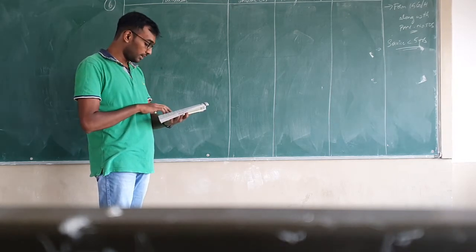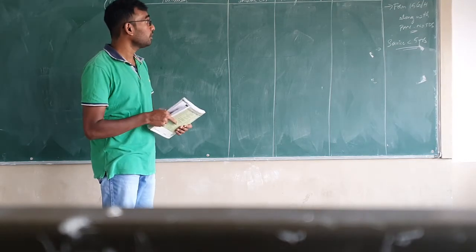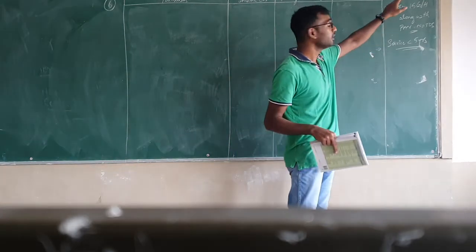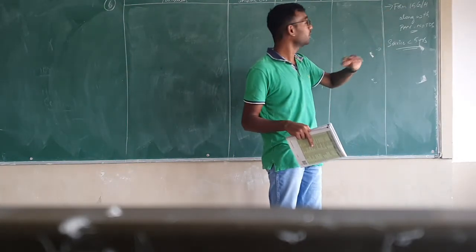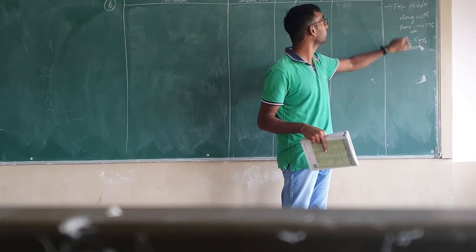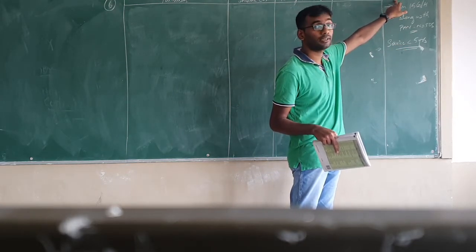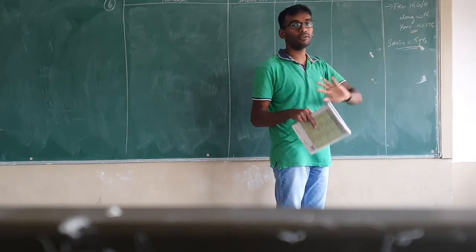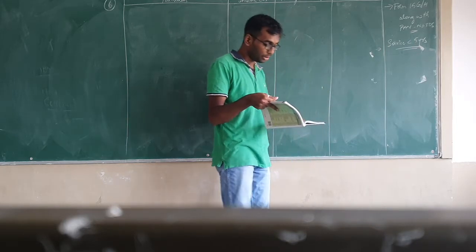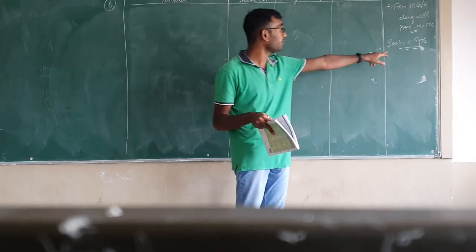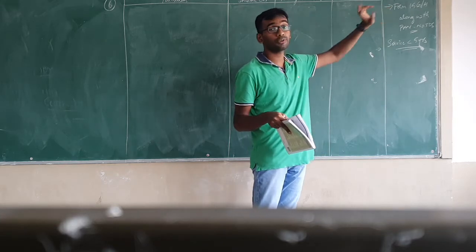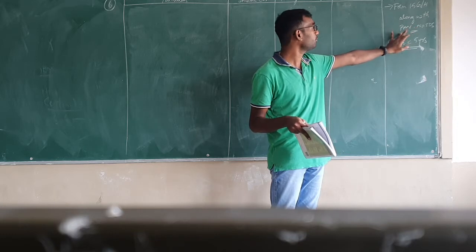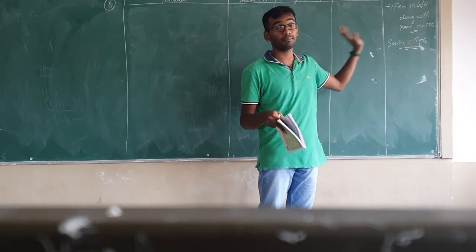Now when they have given withdrawal from EPF, we have to refer to the provisions of section 192. According to section 192, if there is any withdrawal from EPF before completing the service of 5 years, and the amount of withdrawal is more than 30,000, then such person should submit form 15G or H along with PAN. Then no TDS will be deducted. But here, they have not given whether he has submitted form 15G or H, but he has only furnished PAN. That means TDS is applicable in this case.